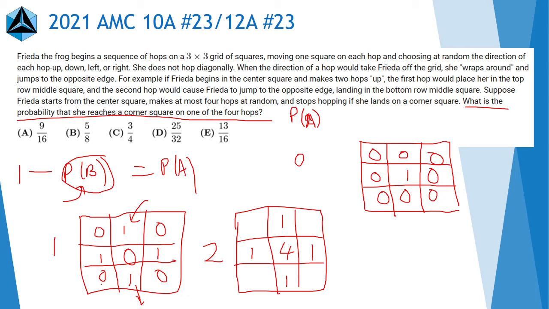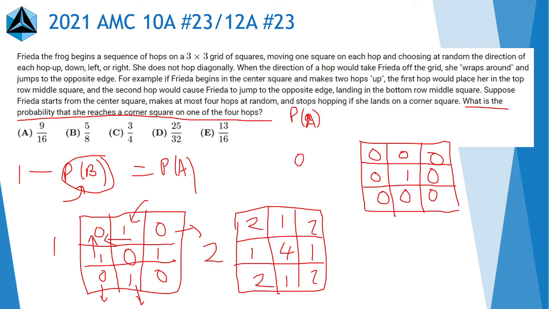Well, we can get there through here if we go down, but this is 0, so there's no ways from there. We can also just move alternately. We can just move from this square over, or this square over. We can also move from this square over. Those are the 4 ways to get to this square, but as you can see, these 2 have 0s, so we don't have to care about them. But these 2 have 1, so there's one way to get to this square, one way to get to this square in total. So there's 2 ways to get to the corner square, and everything is going to be symmetric.